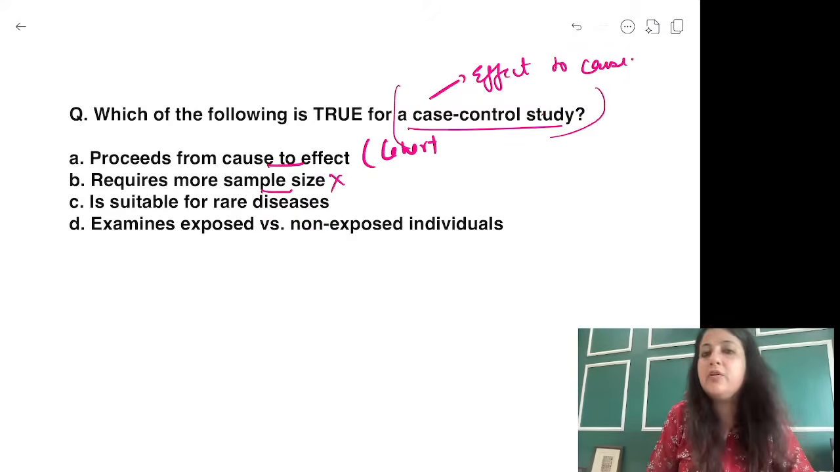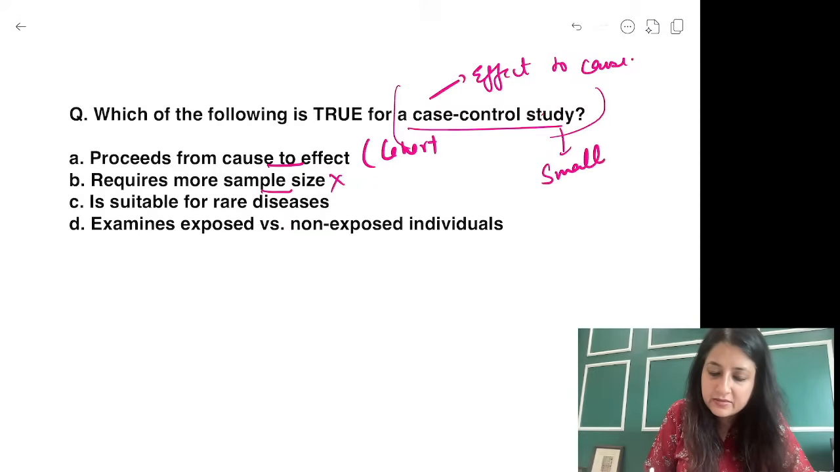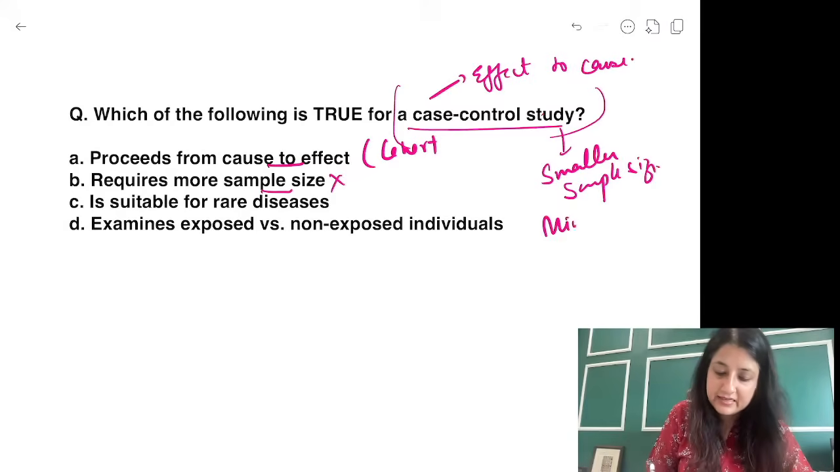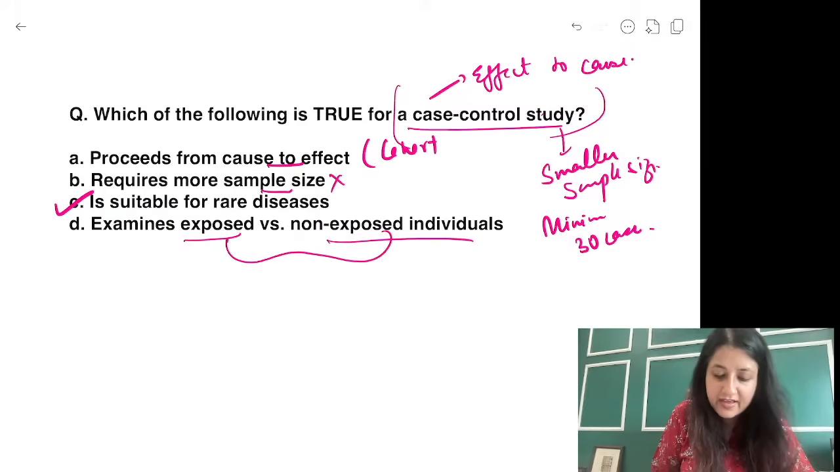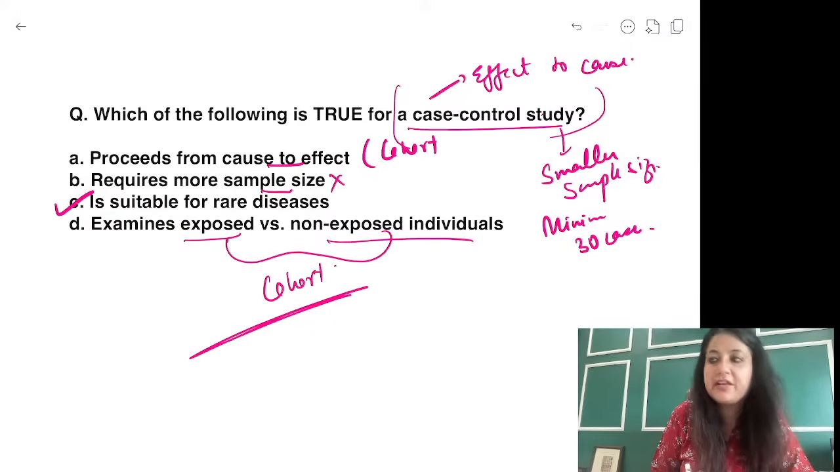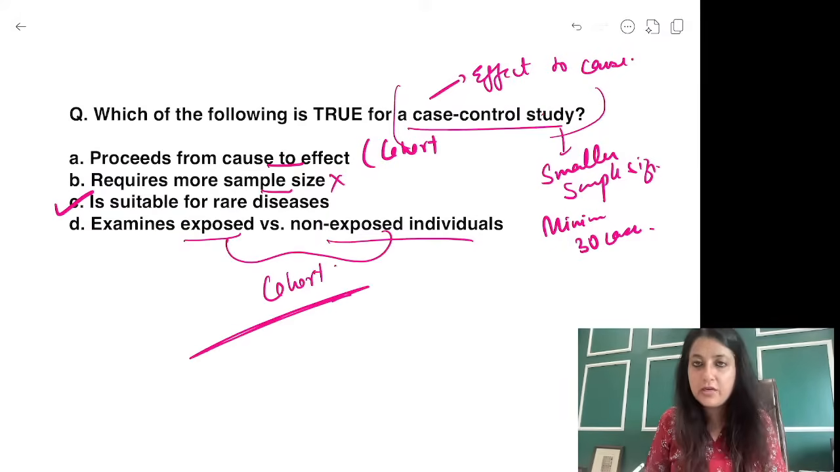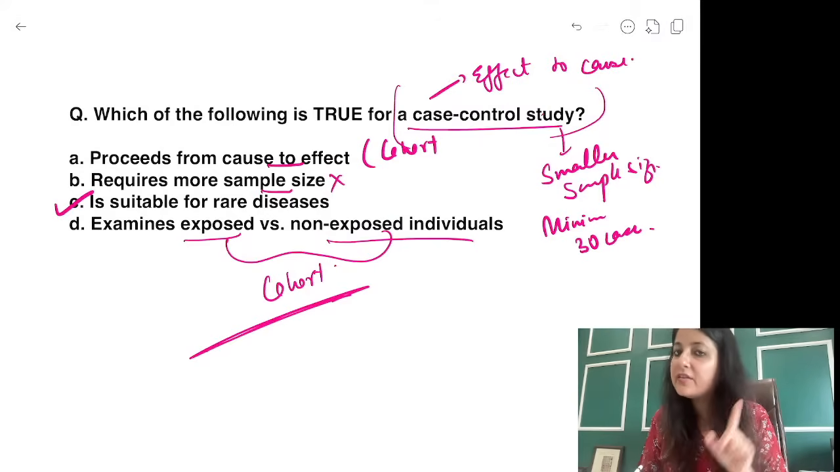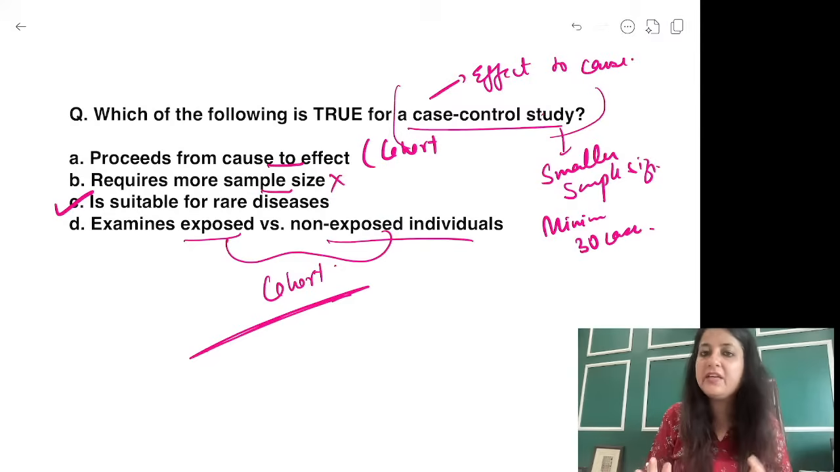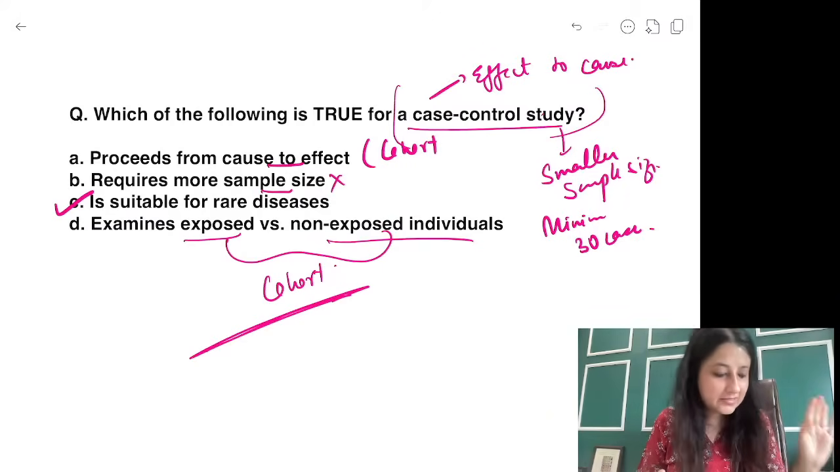Requires more sample size? No, the good thing about case control is we require smaller sample size. You can kind of work with even minimum 30 cases. Suitable for rare diseases? Of course. Estimates, examines exposed versus non-exposed? No. If I ever compare exposed versus non-exposed, it is cohort. कभी मत भूलना. Risk factor versus no risk factor is cohort. Whether it's prospective or retrospective cohort doesn't matter. ठीक है? Diseased versus non-diseased is case control.